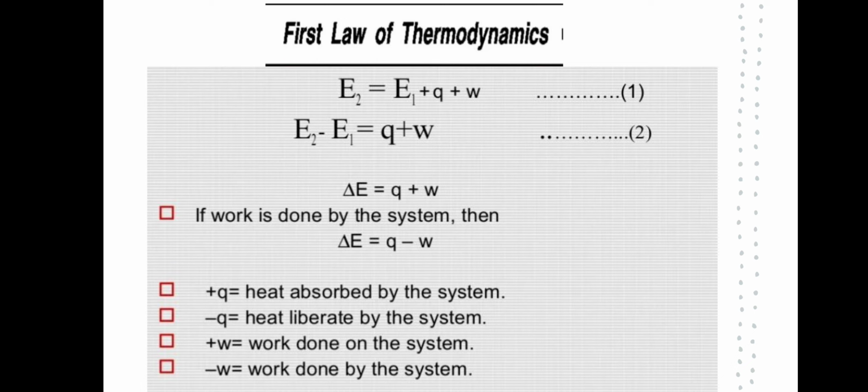Change in internal energy equals heat plus work done. Plus Q is taken when heat is absorbed by the system, minus Q when heat is liberated by the system, plus W work done on the system, and minus W work done by the system.